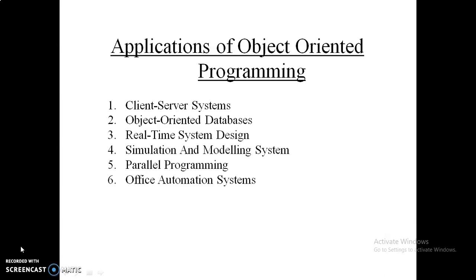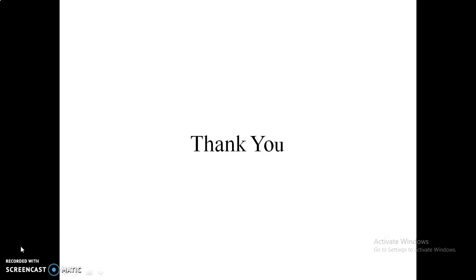This is combinedly referred to as the structure of a C++ program. Then we saw the basic short program of displaying hello world in C++. And lastly, we went through the applications of object oriented programming languages, or you can say the C++ language.